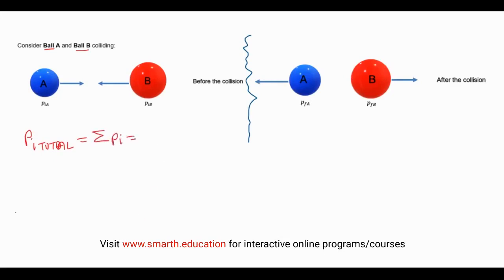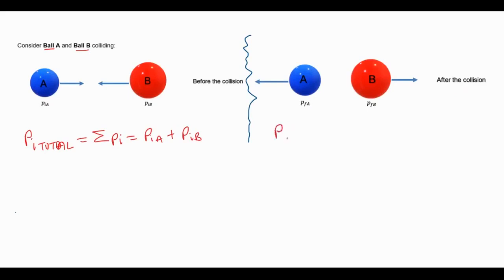It's going to be equal to the initial momentum of ball A plus initial momentum of ball B. And then this side, after collision, is the final momentum. So we have the total final momentum, and we can use sigma notation, meaning the sum of final momentum, which is going to be final momentum for ball A plus final momentum for ball B.